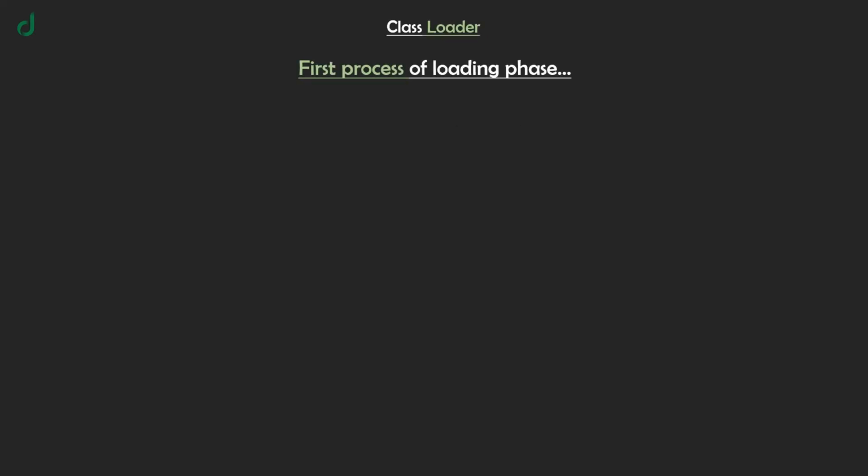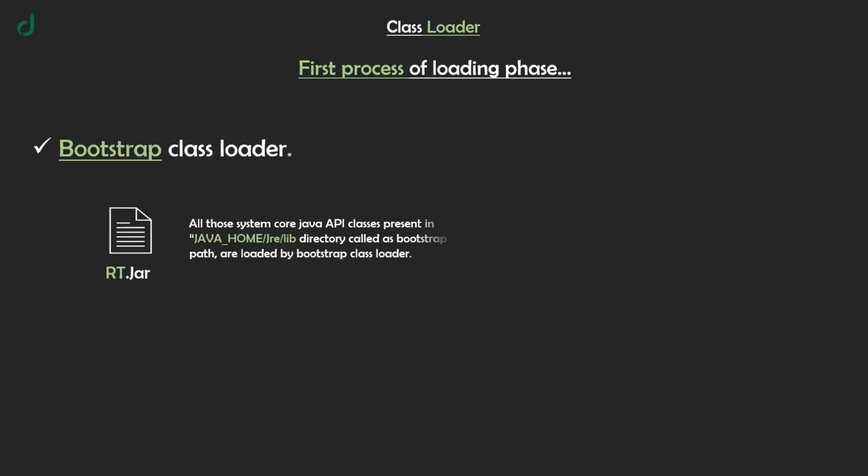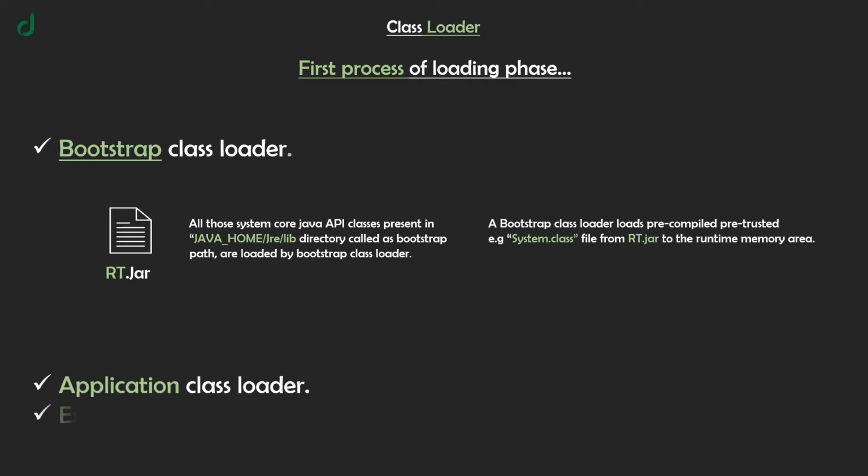Class loader, which is the first process in the class loading phase, comprises 3 types of loader. First is the bootstrap class loader, in which all those system core Java API classes present in the java_home/jre/lib directory, called the bootstrap path, are loaded by the bootstrap class loader. It loads precompiled, pre-trusted classes, e.g. the system.class file from rt.jar, to the runtime memory area.